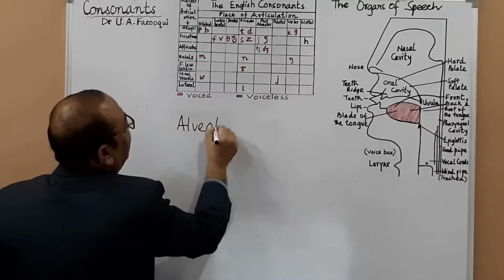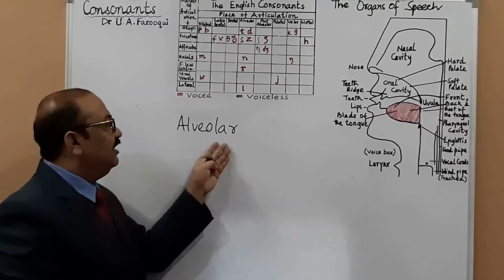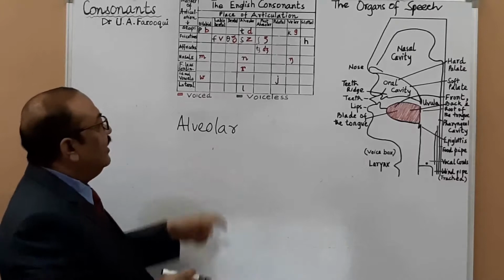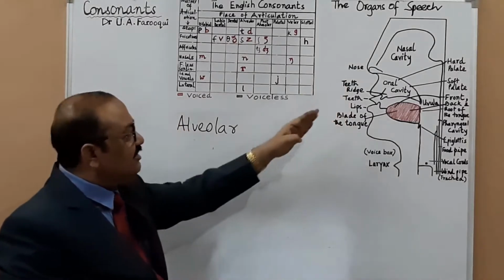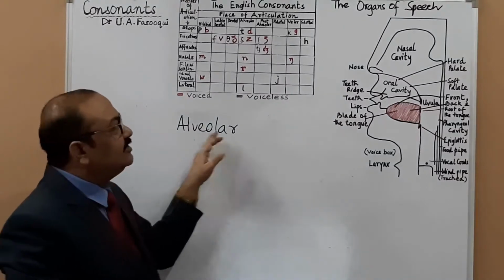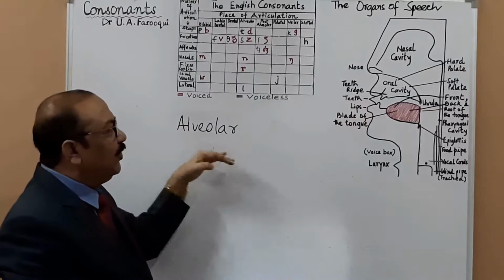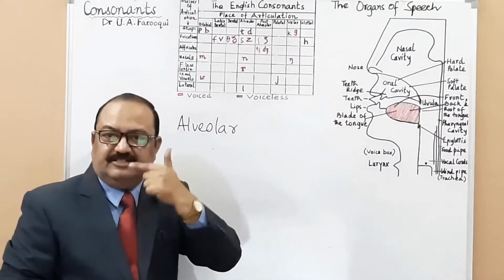Alveolar. Mark the pronunciation and this spelling. Maybe it's a new word for you, alveolar. Where is alveolar? Here you have teeth, and just above the teeth you have the alveolar. This is called the teeth ridge, or alveolar ridge. It is located just above your teeth.